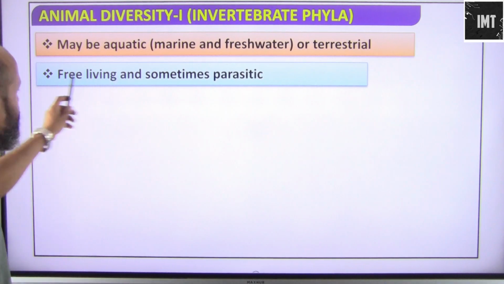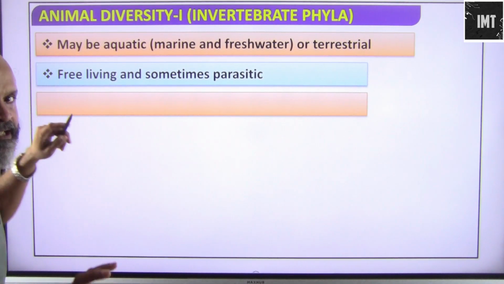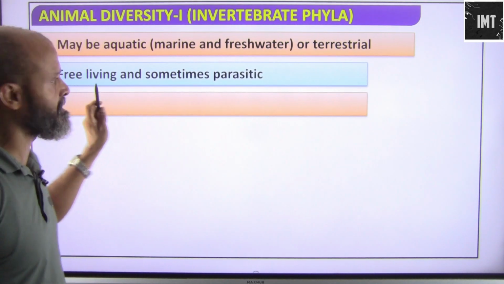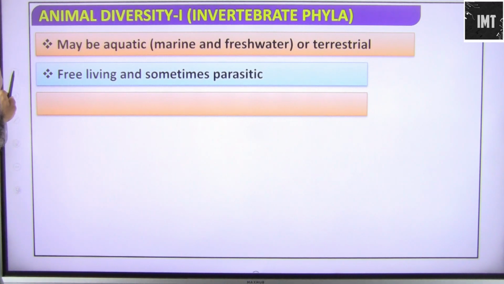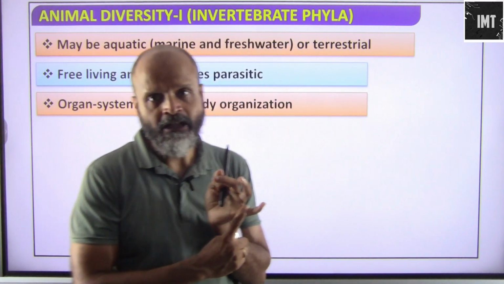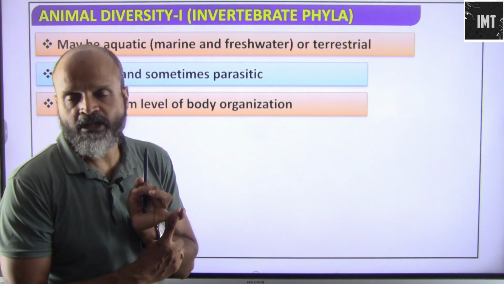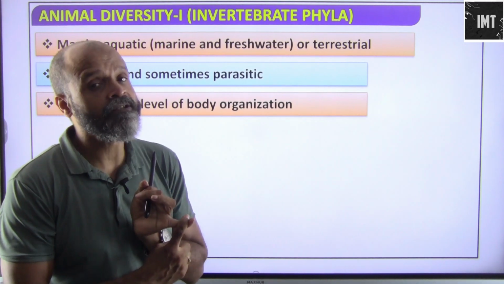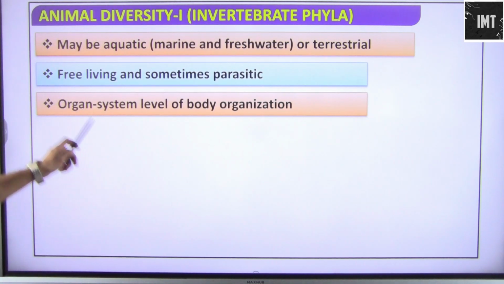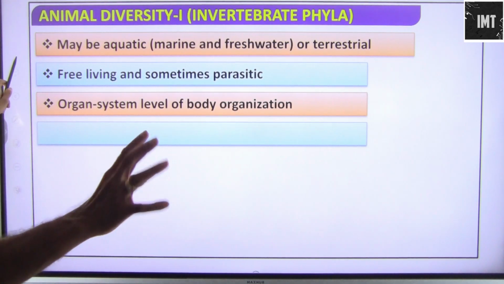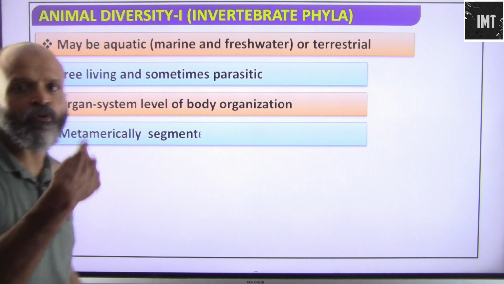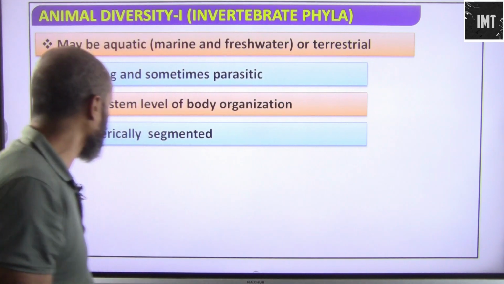Generally they are free living, they can manage on their own, but if they accidentally get into the intestinal walls or the guts, then they will become parasitic. They will draw their nutrition from the host. They have an organ system level of body organization. First we saw sponges, which had only cellular level. Then we saw cnidarians, which developed into tissue level, and now we are seeing a proper organ system level of body organization. So we see the evolutionary aspect step by step. The complexity is increasing as we move from one phylum to another.